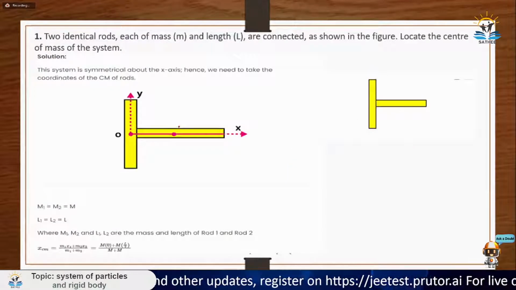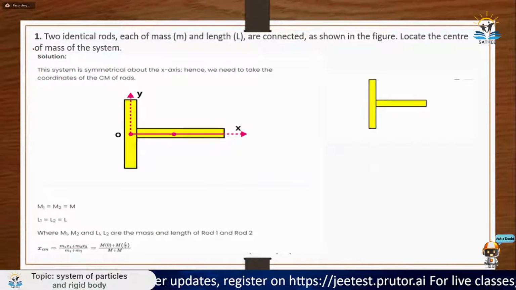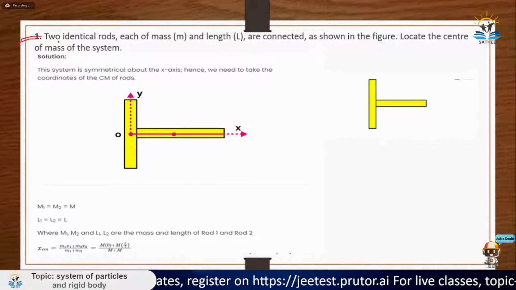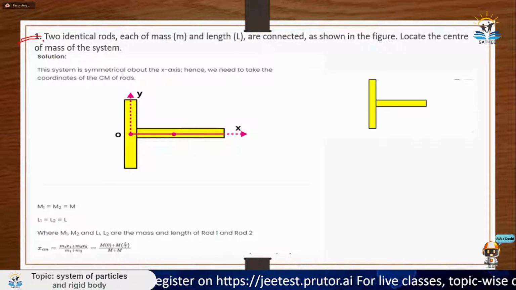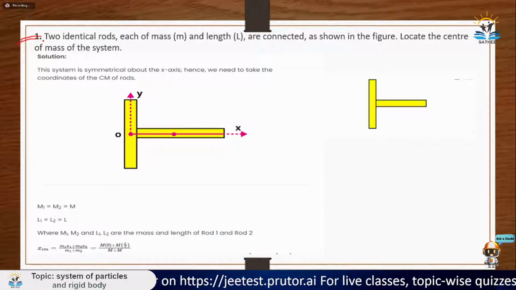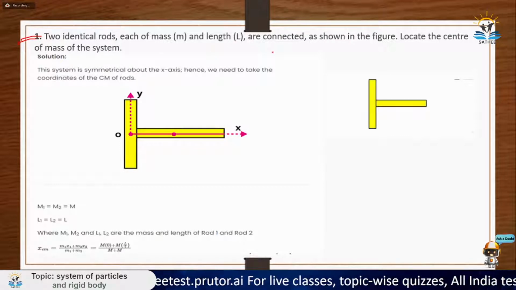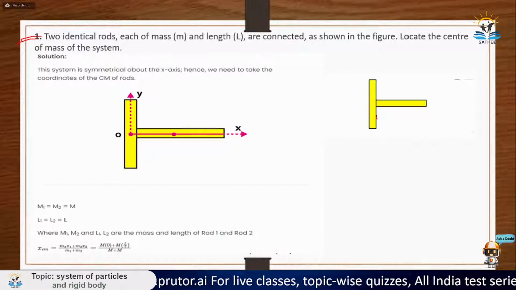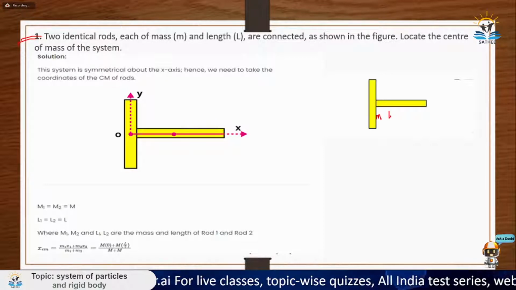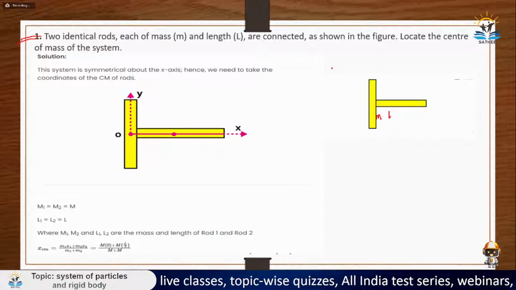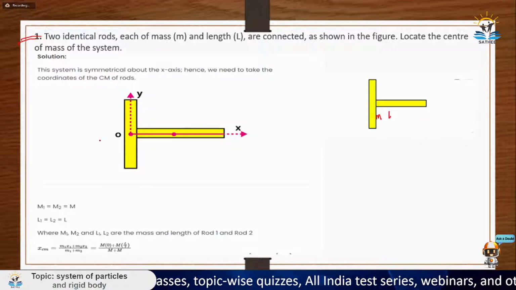So let's move ahead. Okay, so now let's move on to some questions. What it is saying, it is saying two identical rods, each of mass small m and length l. Okay, mass is m and length is l, and are connected as shown in figure. Okay, locate the center of mass.